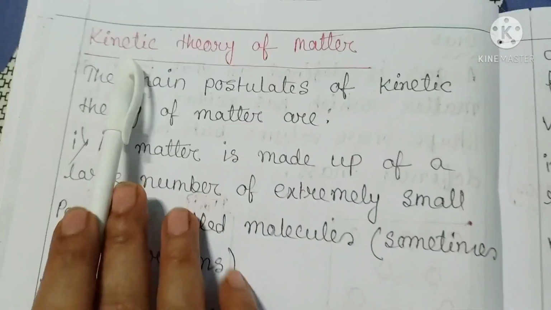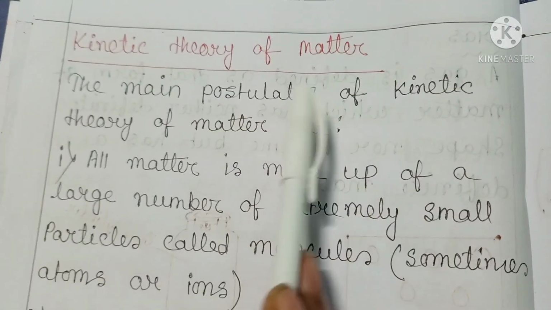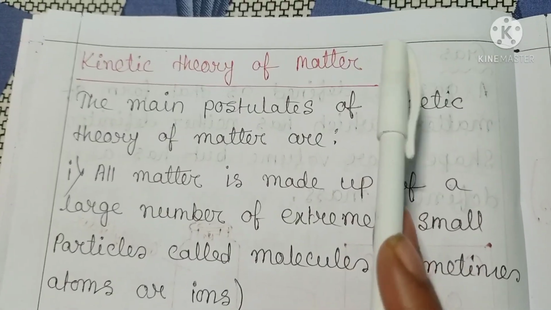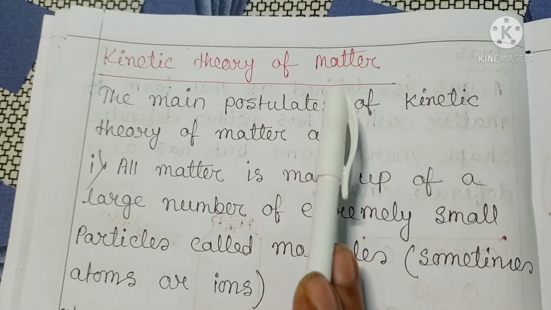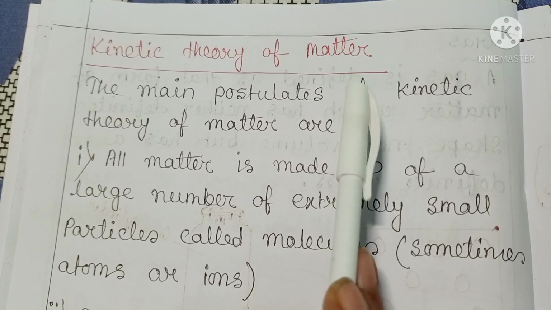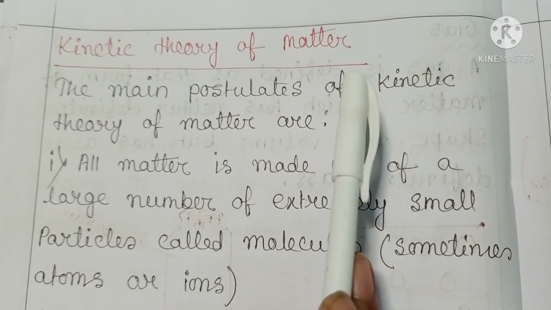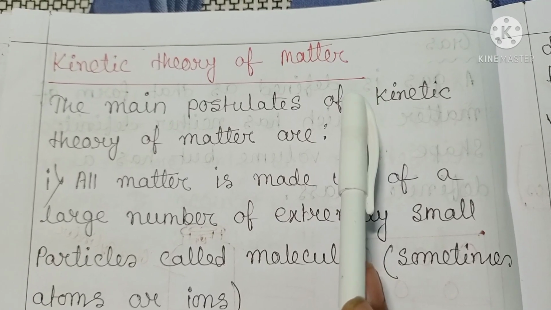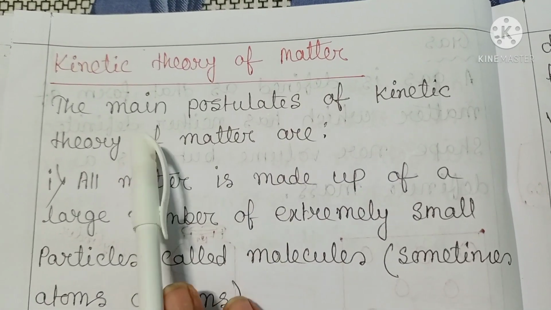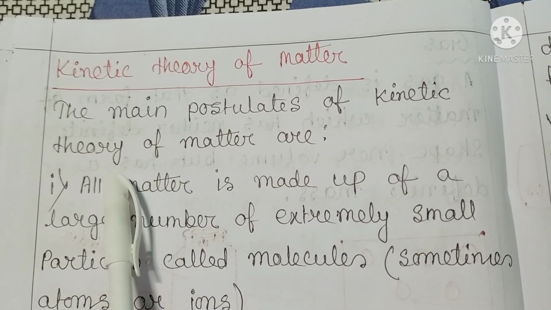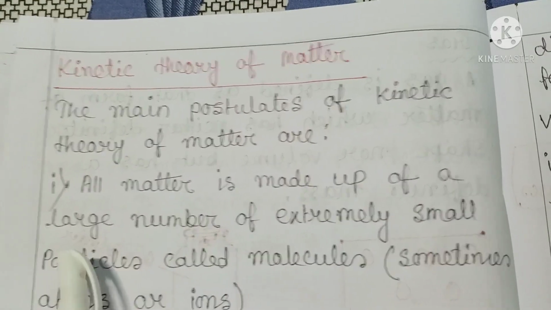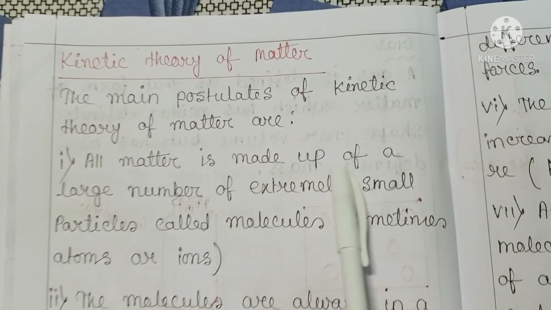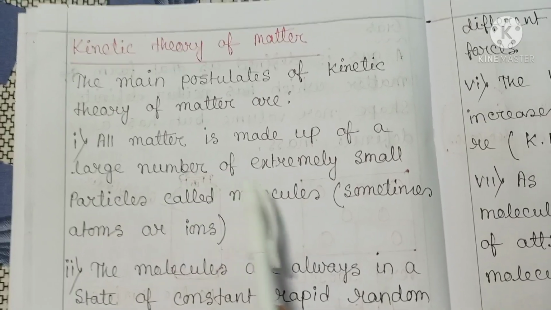Next, I will discuss kinetic theory of matter. What is kinetic theory of matter? The existence of matter in three defined states can be explained on the basis of a theory. This is known as kinetic theory of matter. The main postulates of kinetic theory of matter are: first one, all matter is made up of large number of